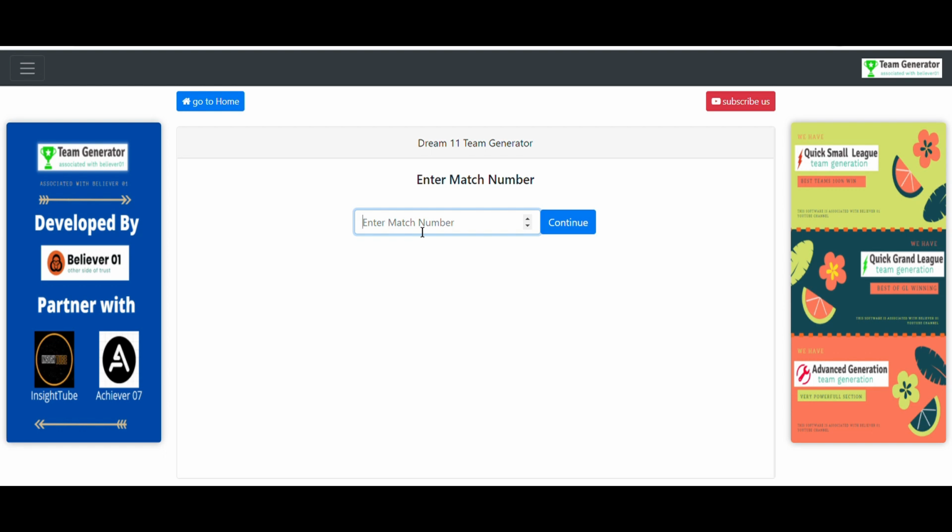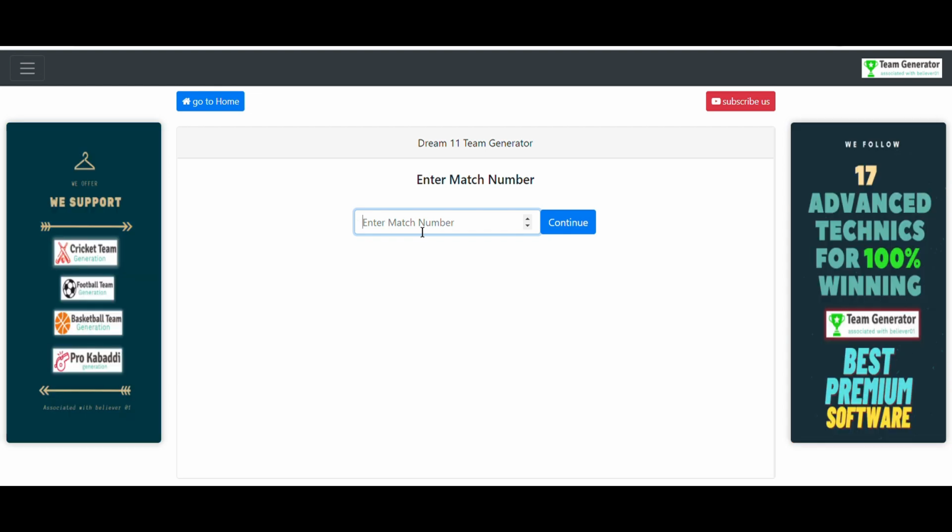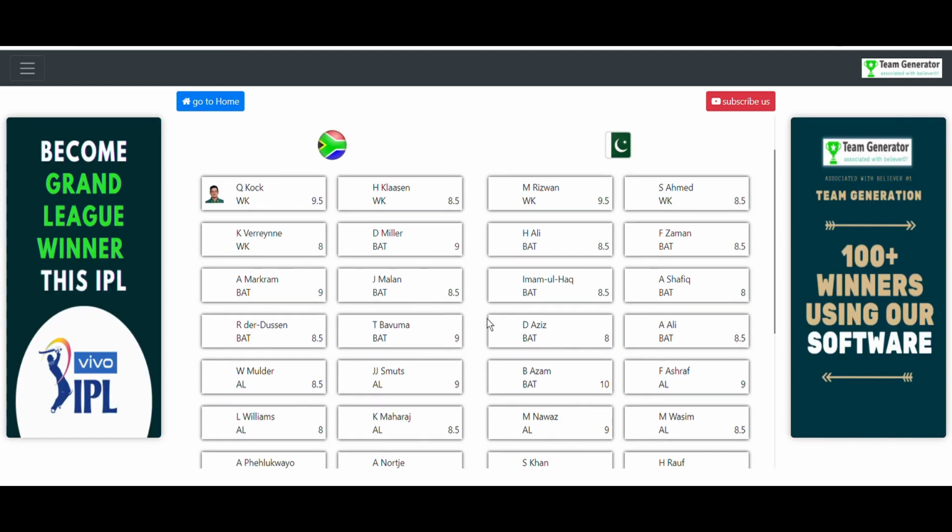And you have to give the match number. Here match number is nothing but any, you can give any match number. That is not an issue, because whatever the teams that you have generated in our software, those teams will be stored in the software. That's why we have to give any match number. Let me give you 1 as the match number. So after that, you can see all the player data is displayed here,